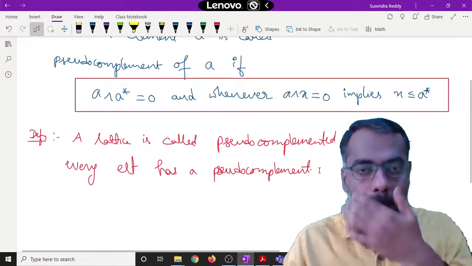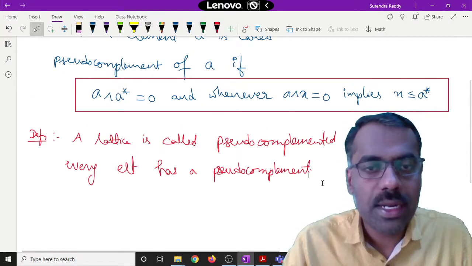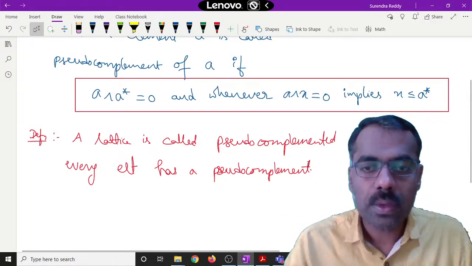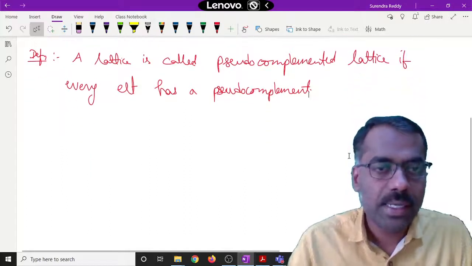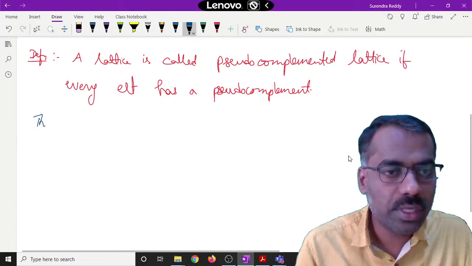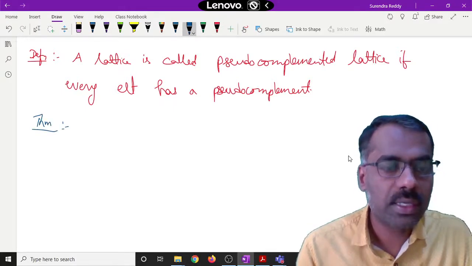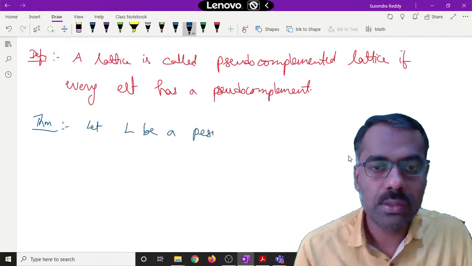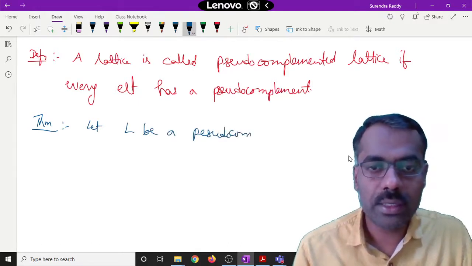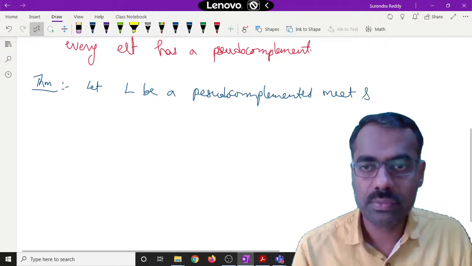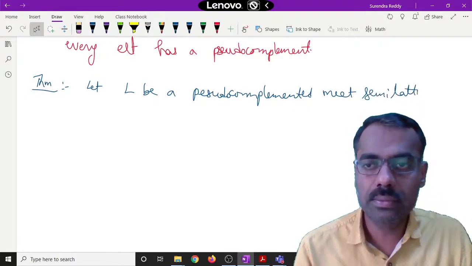Now these pseudo complements deal with only meets, so we can talk about a pseudo complemented meet lattice. The theorem is: let L be a pseudo complemented meet semilattice.